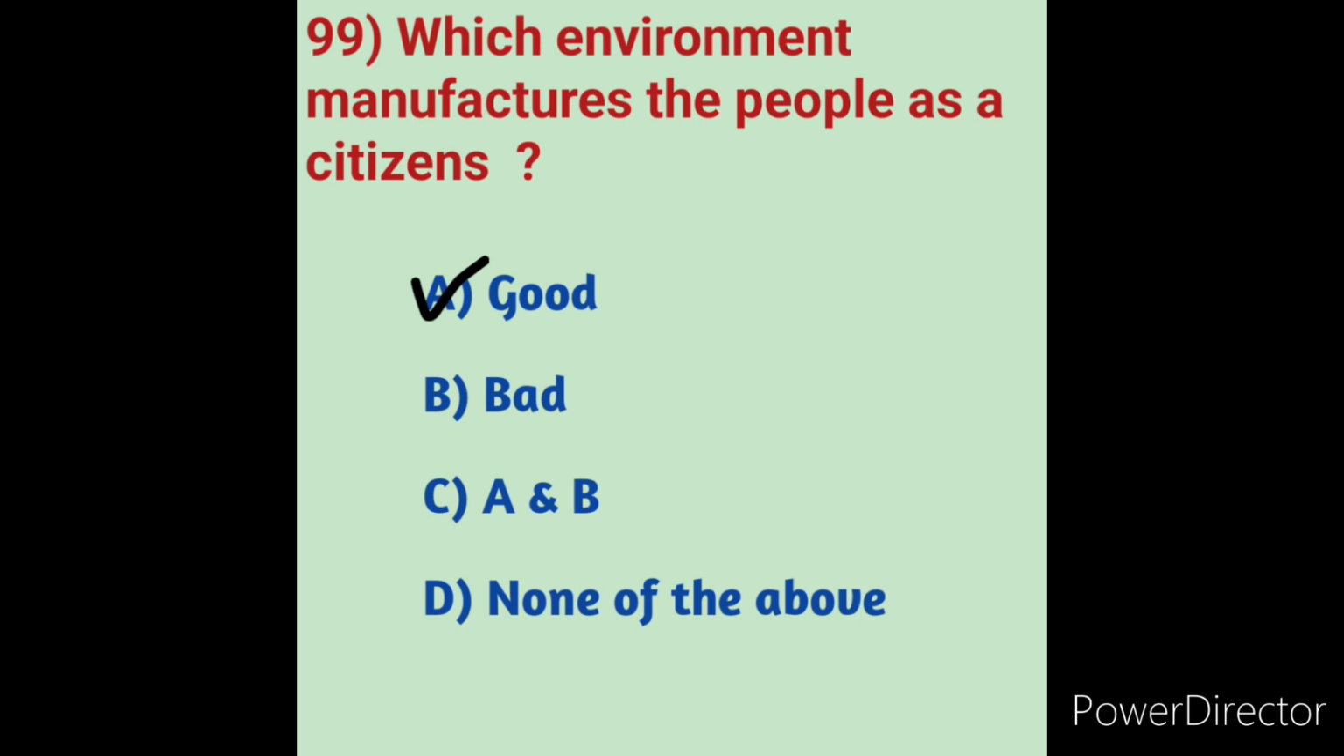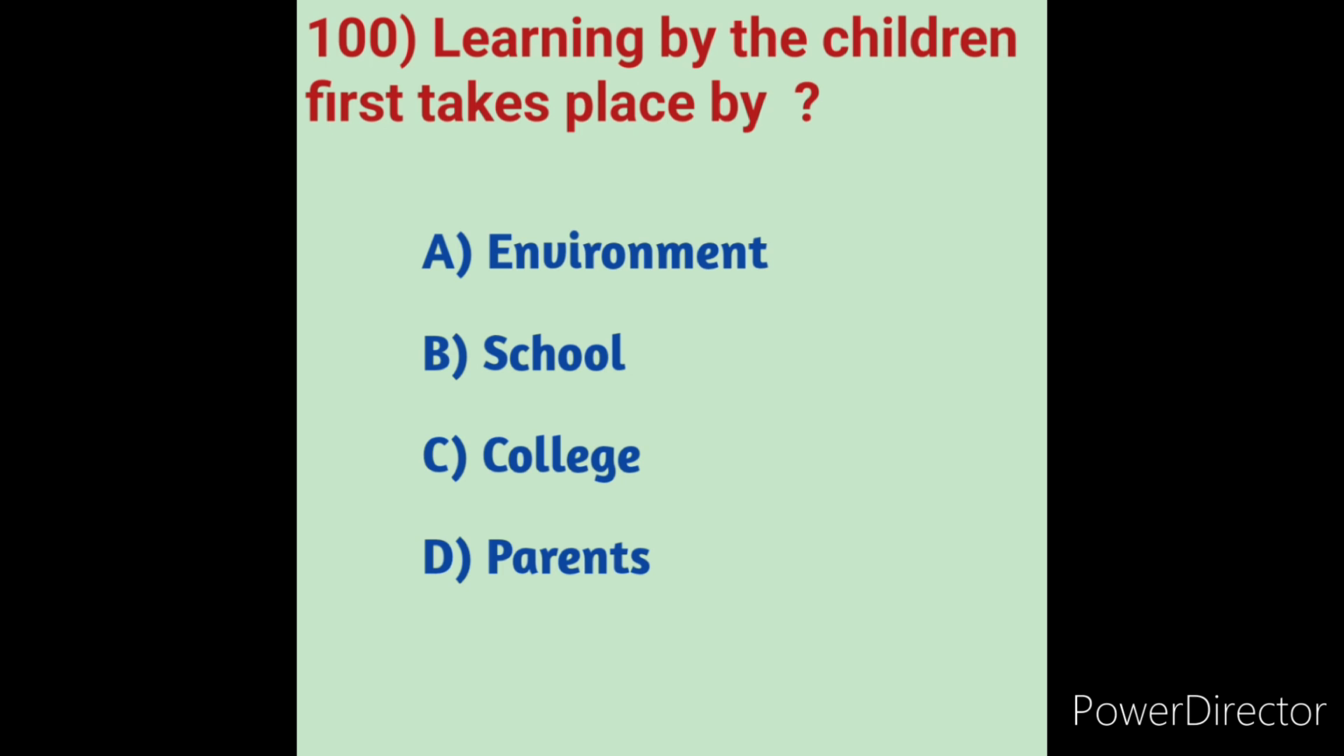Next we will move on to question number 100. This is the last question in this part 4 video related to the sociology subject. Last question, number 100: Learning by the children first takes place by. We will see the options here. Option A environment, option B school, option C college, option D parents.